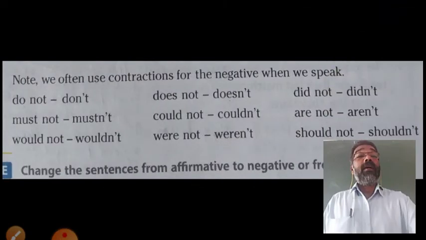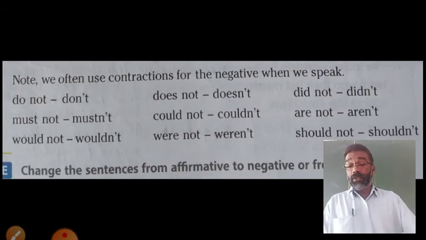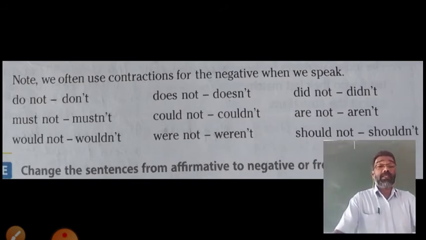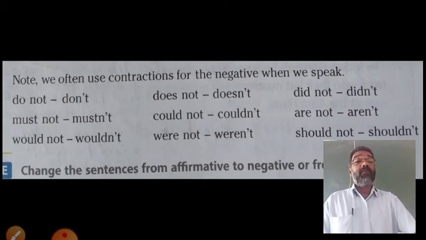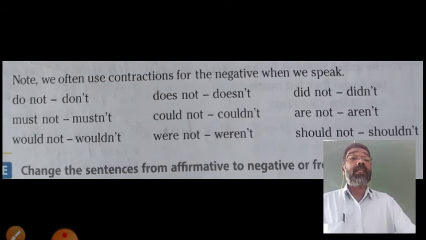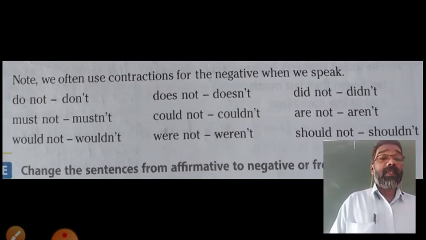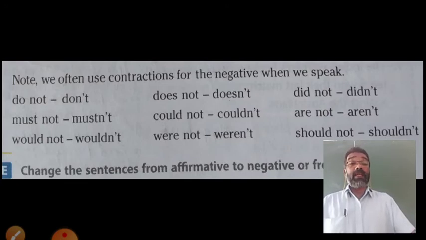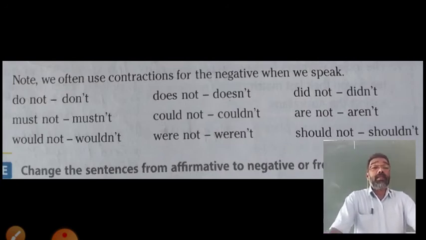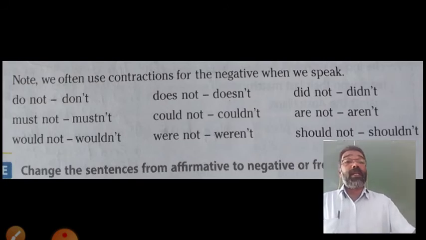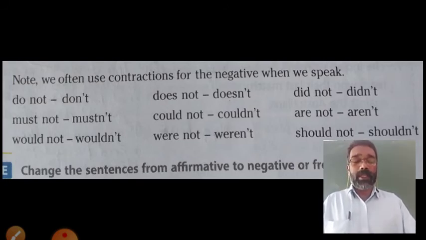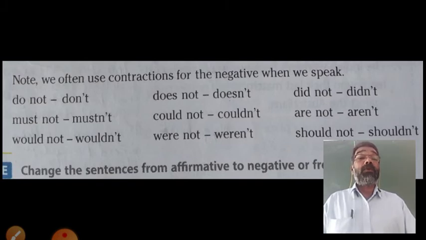Now, when we change a sentence into negative, we generally add not along with the auxiliary verb. By using not with the auxiliary verbs, we make a positive sentence into negative. Now, when not is used with auxiliary verbs, it can also be used in its contracted form.